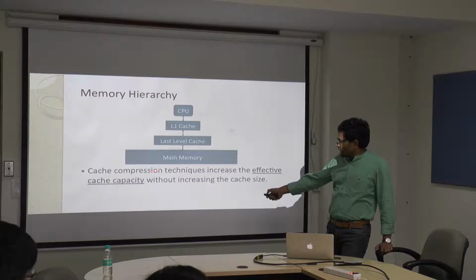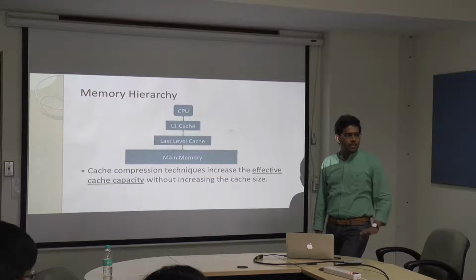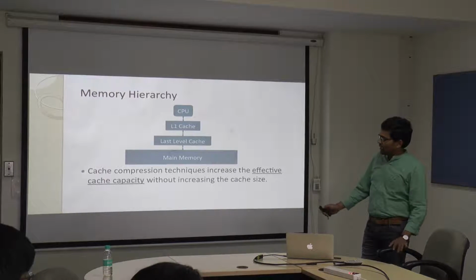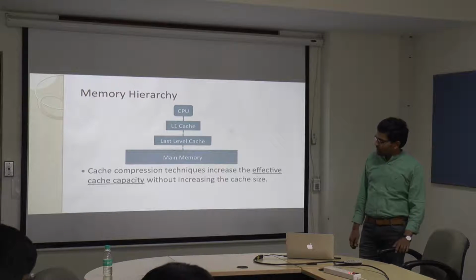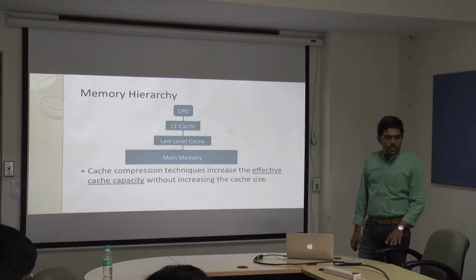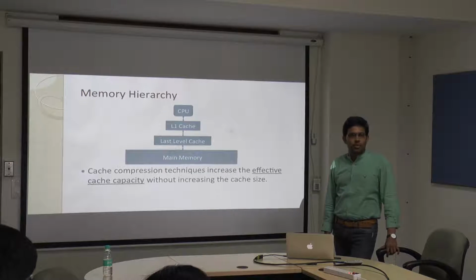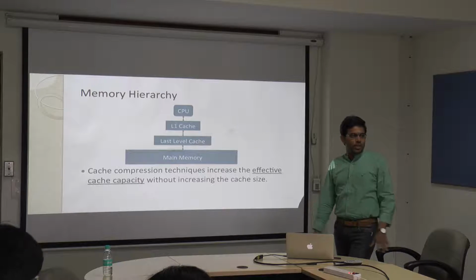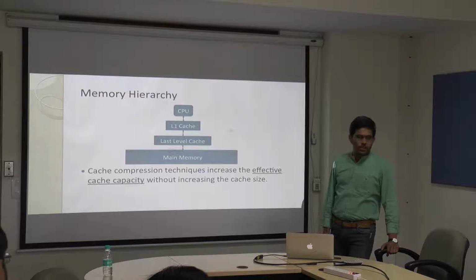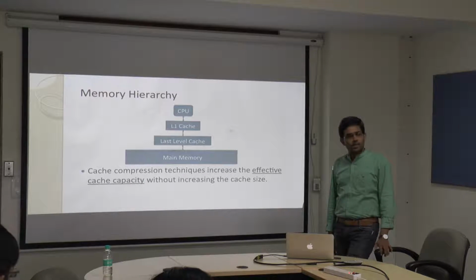That is what the cache compression mechanisms do, and there are techniques proposed in the literature. For our techniques, we are going to consider the BDI compression proposed by the CMU group as the basis, and we are going to compare our technique with that. I will talk about what BDI is and how BDI compresses the data.